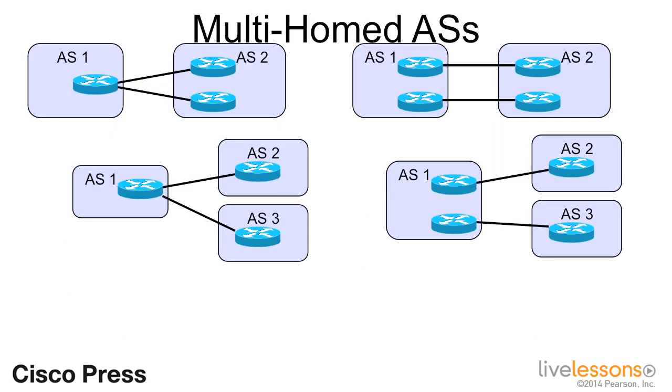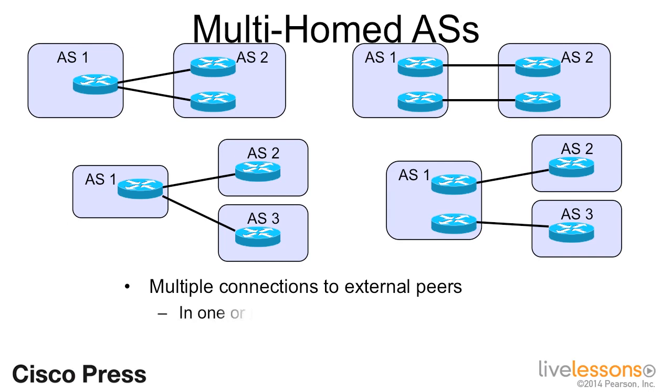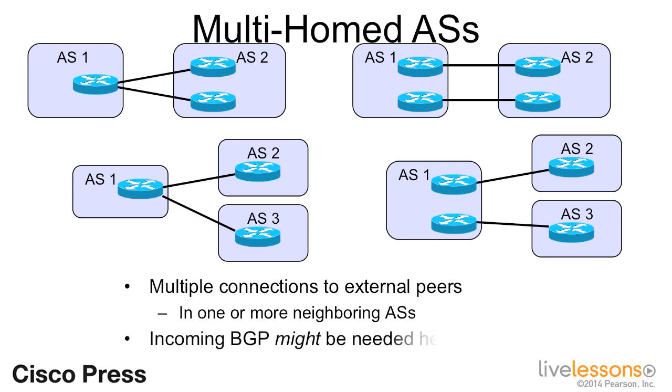A multi-homed autonomous system has multiple links to one or more external peers in one or more neighboring autonomous systems. Here's a few simple examples. In the top two illustrations, AS1 is multi-homed to a single neighboring autonomous system, AS2. In the bottom two illustrations, AS1 is multi-homed to multiple neighboring autonomous systems. Incoming BGP advertisements might be needed here because in these cases AS1 could have to choose among multiple paths to the same external destination.